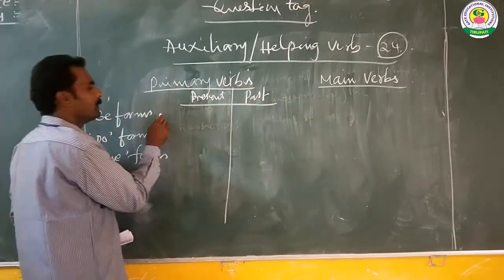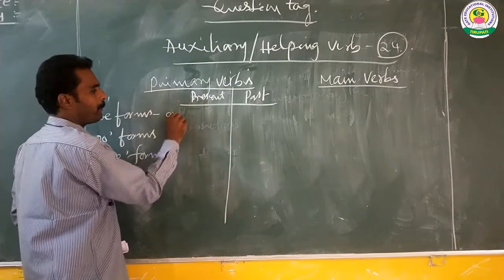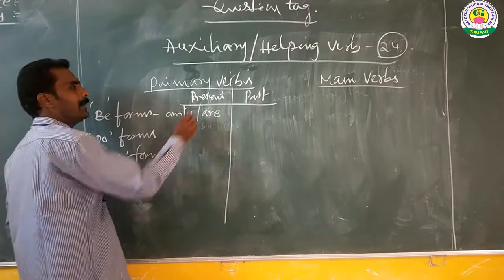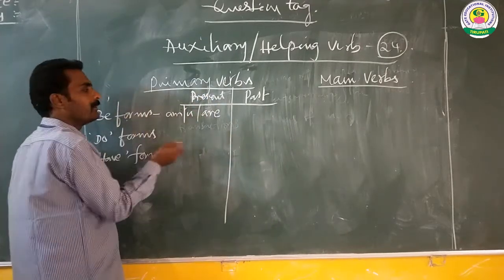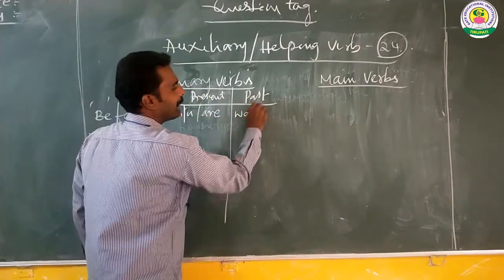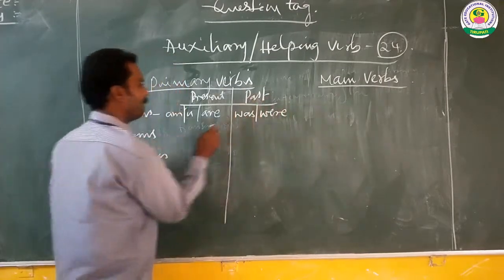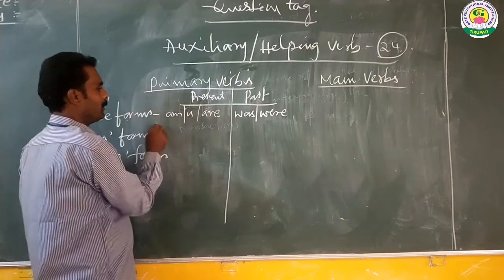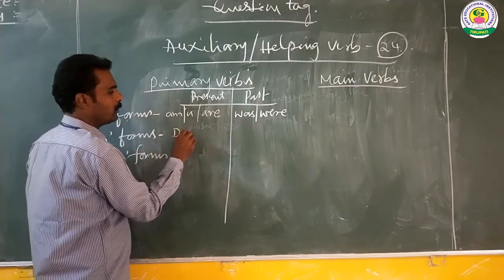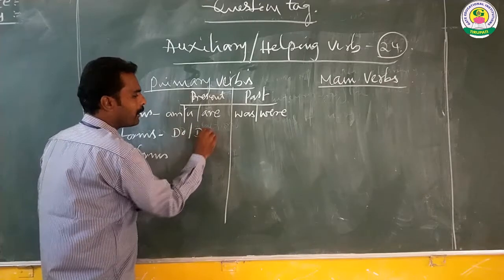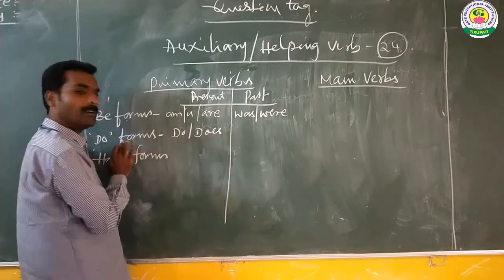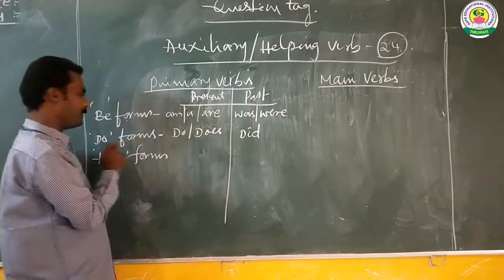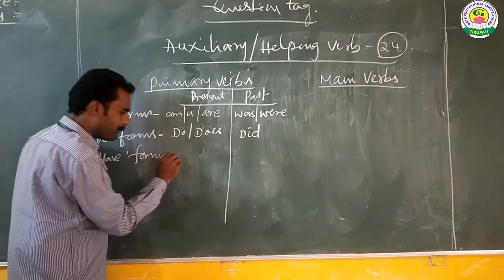Am, is, are are the present tense of be forms. Was and were are the past tense of be forms. For do forms, do and does are the present forms, and did is the past form of the do verb.